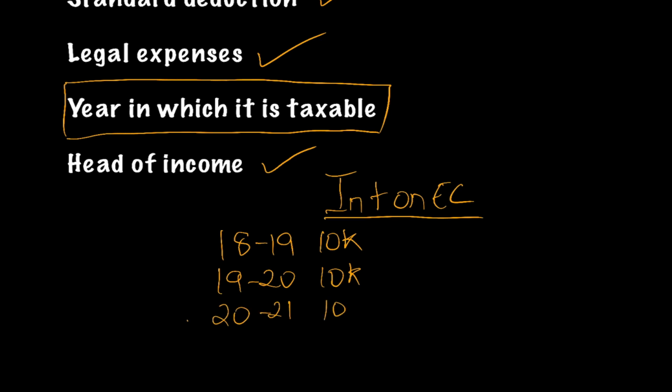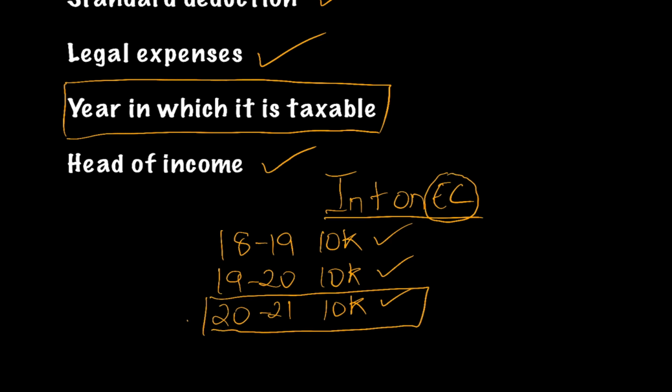Now what happens, students, in examination, interest might have been calculated every year, but in which year the interest is received, that is important. Say for example, 30,000 interest was received in 2021. So students, entire 30,000 minus 50% standard deduction will be taxable in the year 2021 and not in the year for which it is calculated.